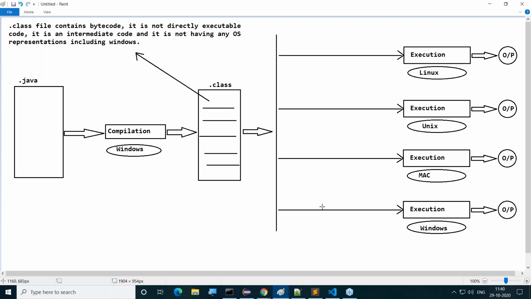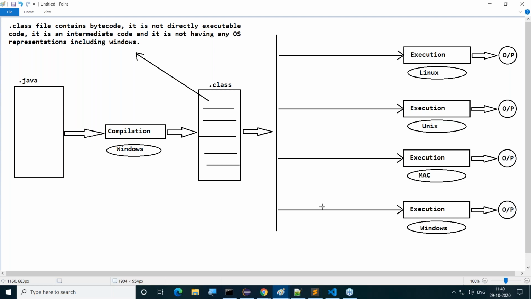So here we are providing neutral bytecode, but if you want to execute that neutral bytecode on all the operating systems, that neutral bytecode must be converted. That neutral bytecode is not going to be executed on different operating systems as it is. Exactly in this situation, if you want to execute neutral bytecode, Sun Microsystems has given an alternative.